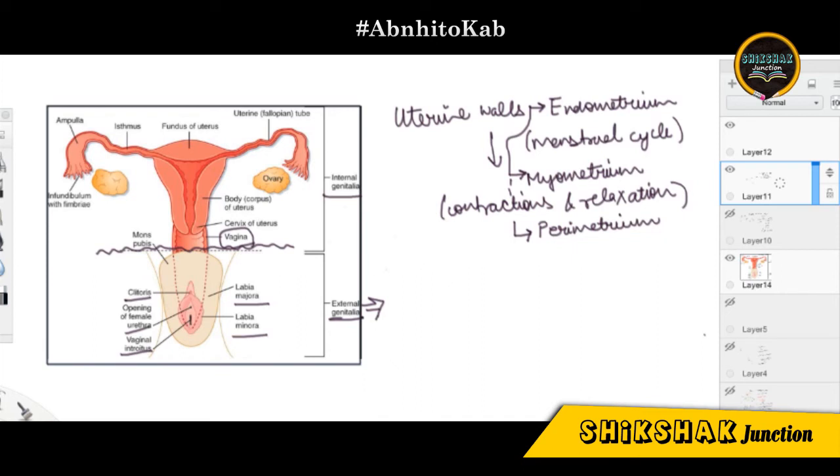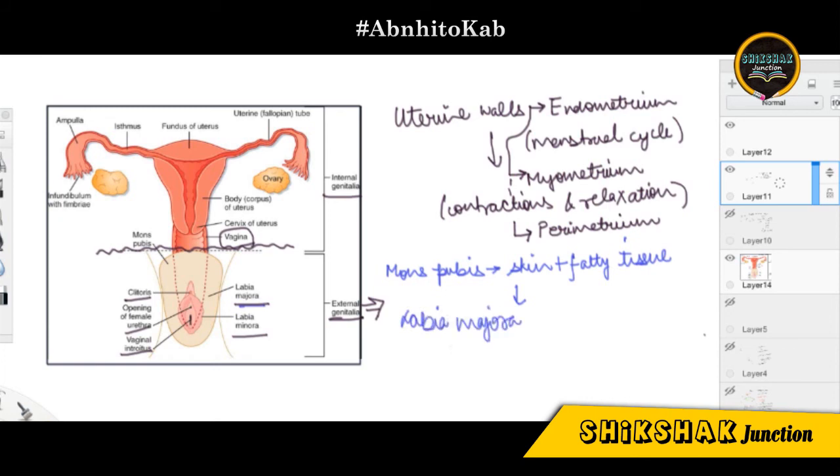The outermost portion of the external genitalia is known as the mons pubis. It contains hair, and it is a layer of fatty tissue covered with skin. Moving inwards from the mons pubis, we have the folds of skin termed the labia majora.